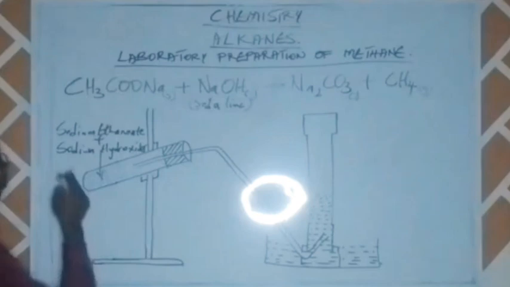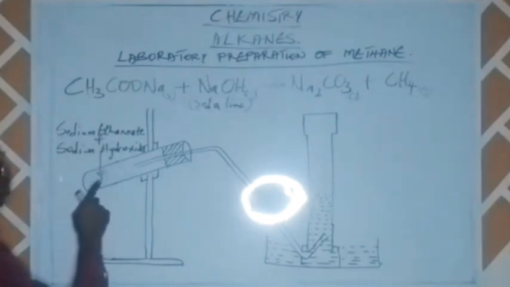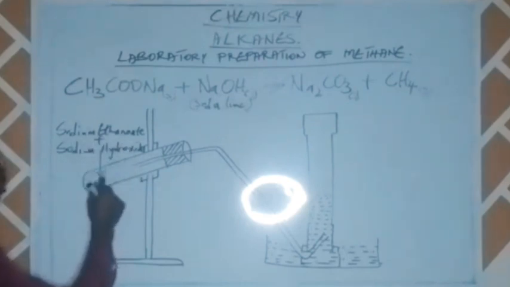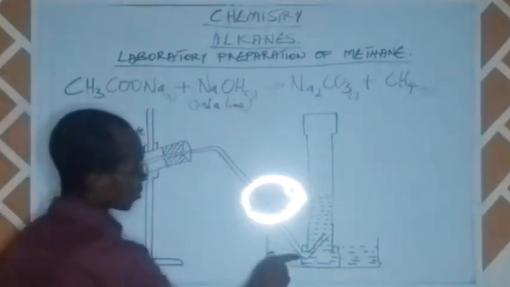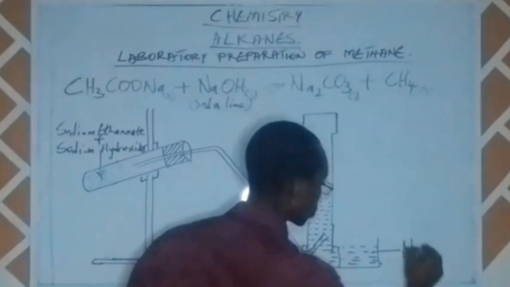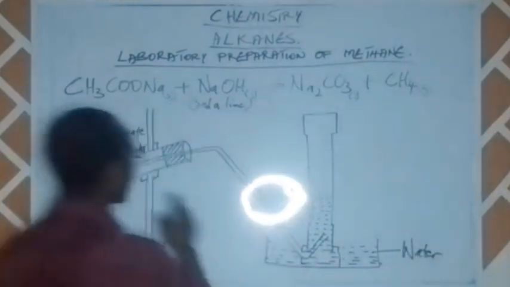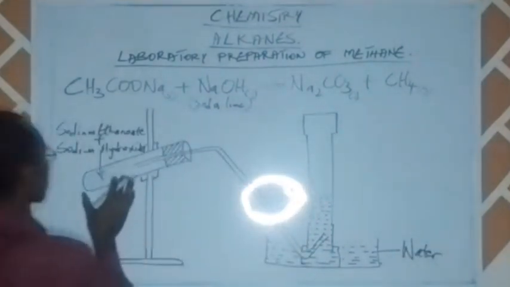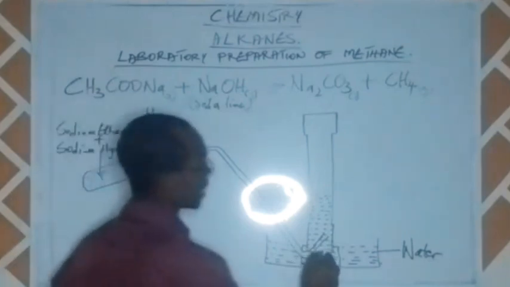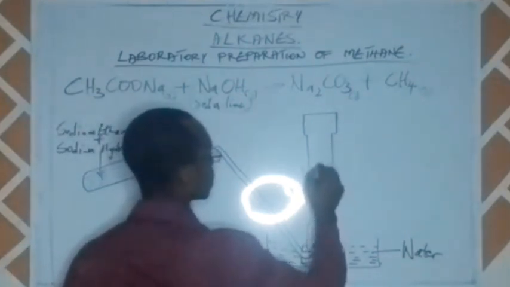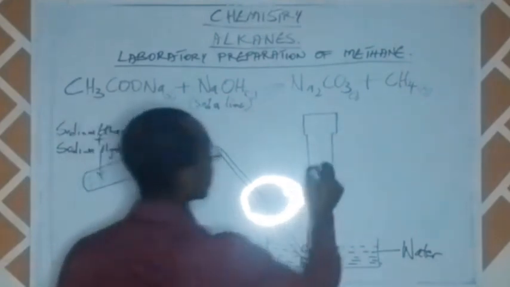So in this, we will notice that when the reaction starts to occur, some gases will be released from the reaction of the sodium ethanoate and the sodium hydroxide, and the gas is released into water. Here we have water, H2O. So we bubble the gas that is released from this setup in water, and then there is going to be an upward delivery of what we know here to be our methane.